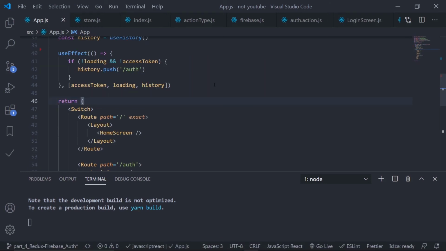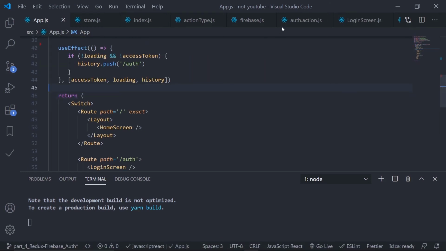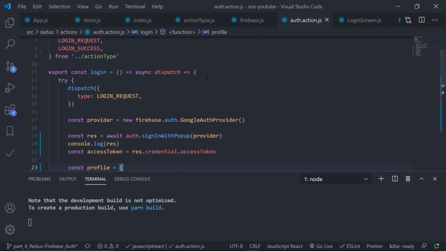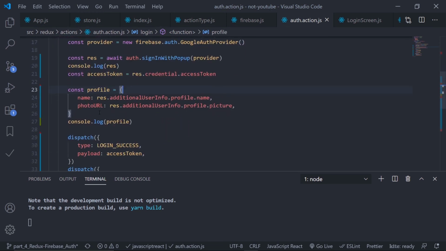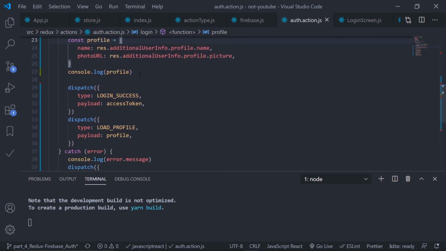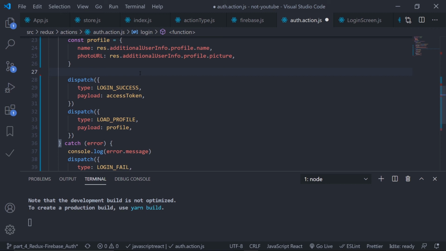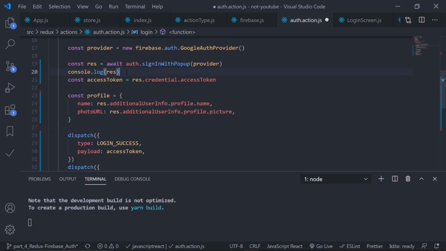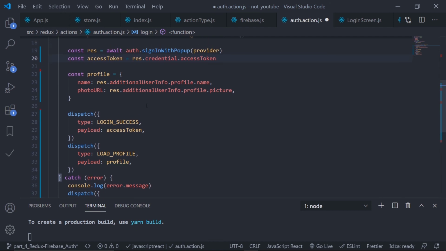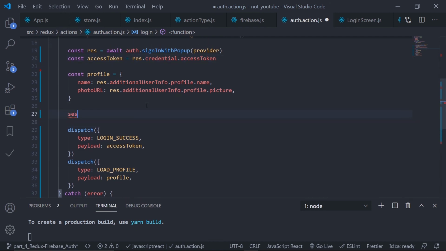Okay, I'm in the app.js and let's go to auth.action. Okay, so whenever I am firing this login success action, just before that I need to persist my storage. So here I don't need this profile logging, I don't need this response logging either. Okay, cool. So here I am going to use session storage, and why I am using session storage over local storage, I am going to explain this in a minute.